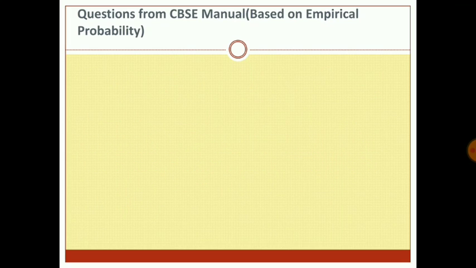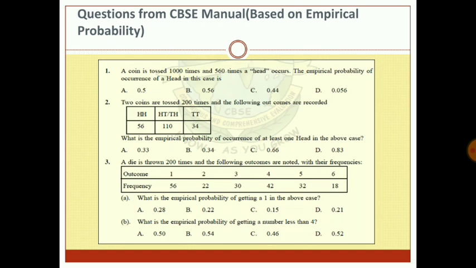Let us try to recall some questions based on the empirical probability from the CBSE manual of class 9. A coin is tossed 1000 times and 560 times a head occurs. The empirical probability of the occurrence of a head in this case is, what is it? It is going to be the number of times you get a head upon the total number of times the experiment was done. That means it is 560 upon 1000, which is how much? Which is 0.56. That is the answer.